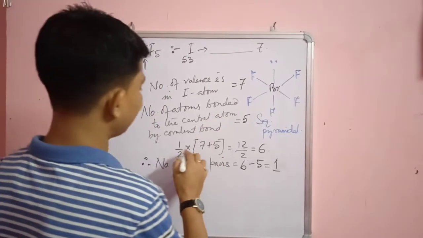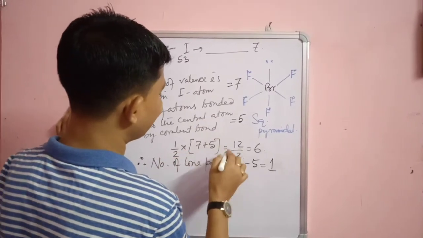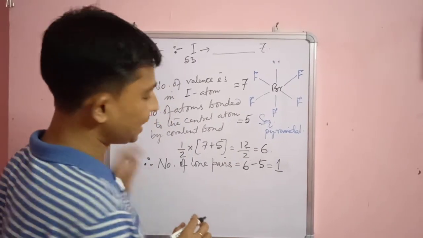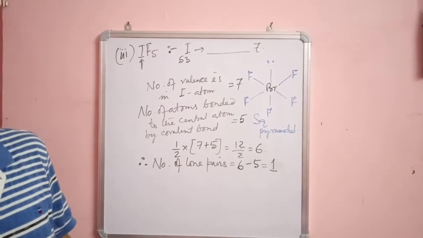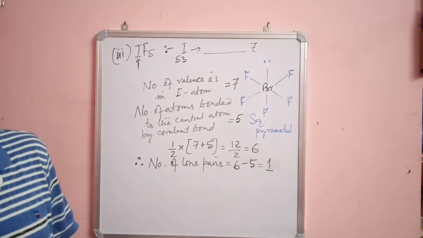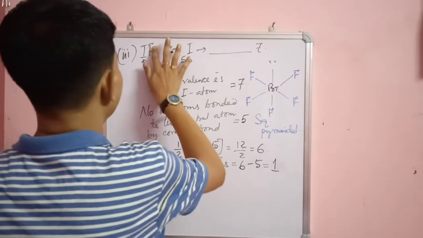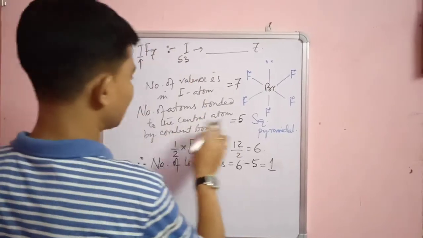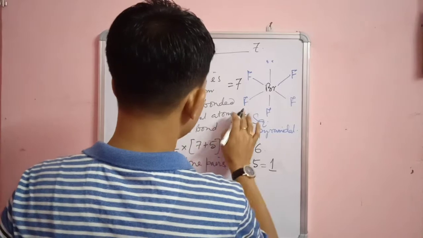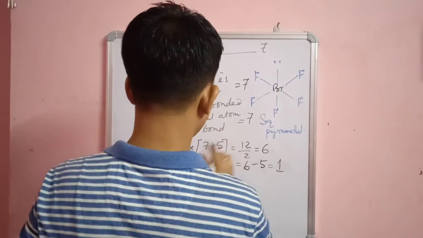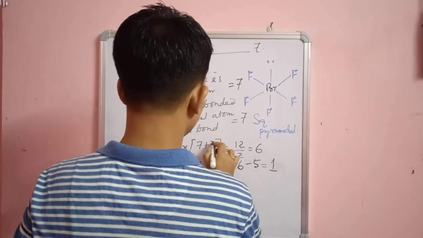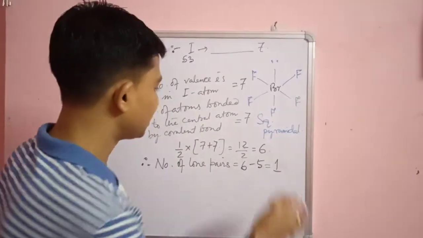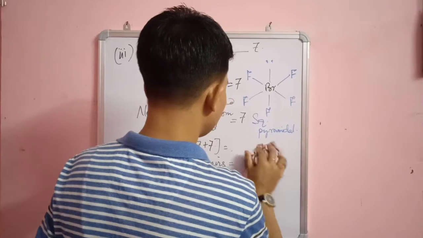So thus again the shape will be half into 7 plus 5 equal to 12 by 2 equal to 6. So 6 में से कितना है bonded? Sorry, IF7. I have to consider IF7. So number of atoms bonded to the central atom by covalent bond is equal to 7. So 7 plus 7 by 2 is equal to 14 by 2.